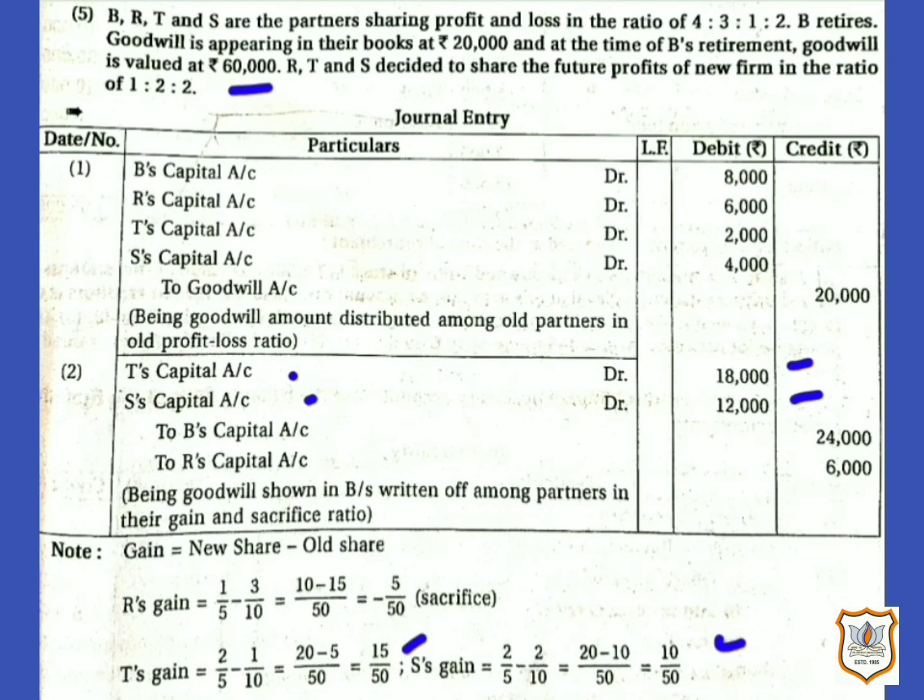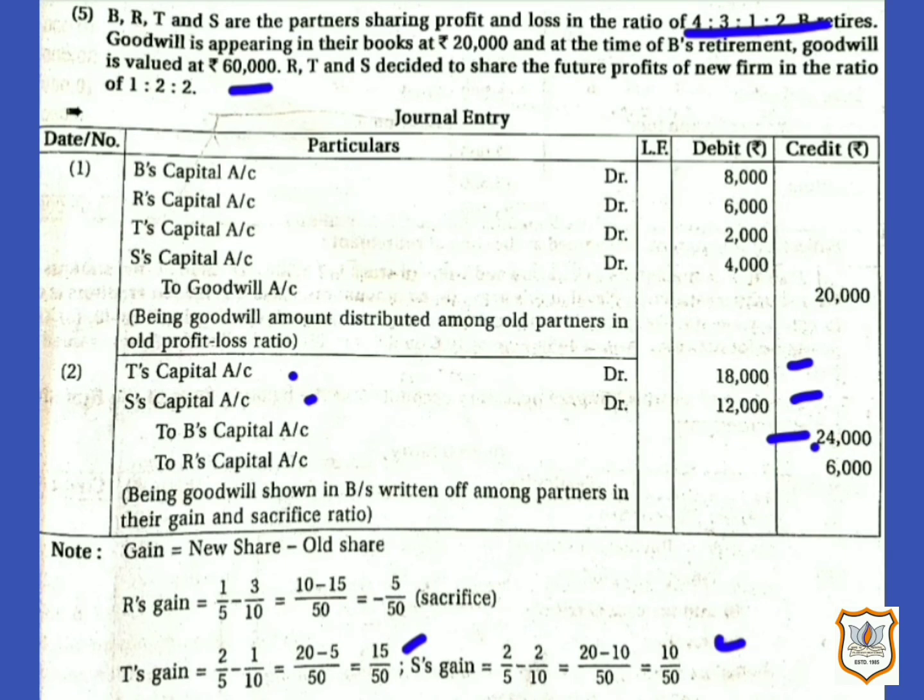Now as B is retiring partner, so here B will receive 24,000. That means 60,000 multiplied by B's share in profit according to old ratio, that is 4 by 10. So 60,000 multiplied by 4 by 10 gives you 24,000. So B's capital account will be credited by rupees 24,000.